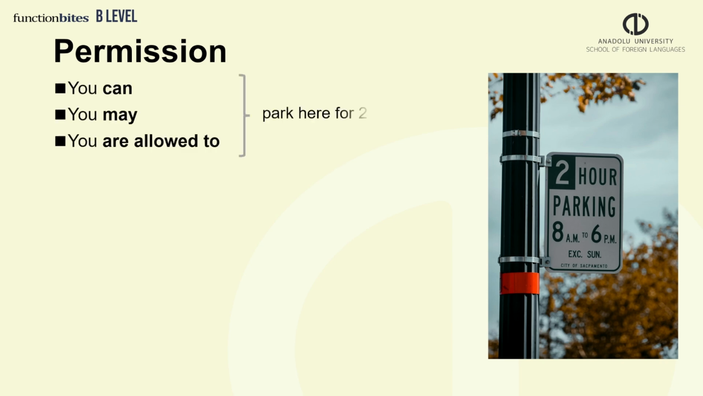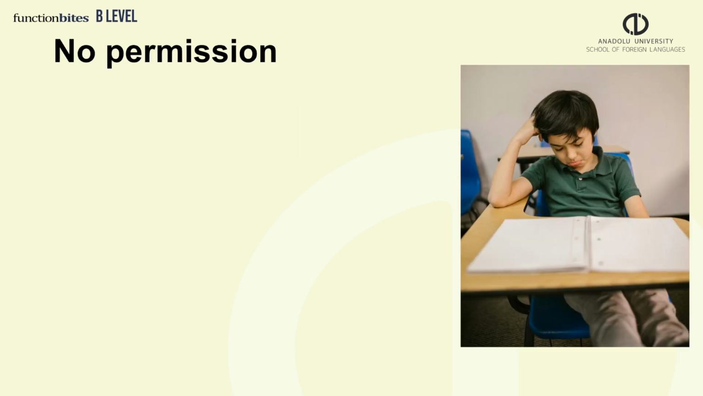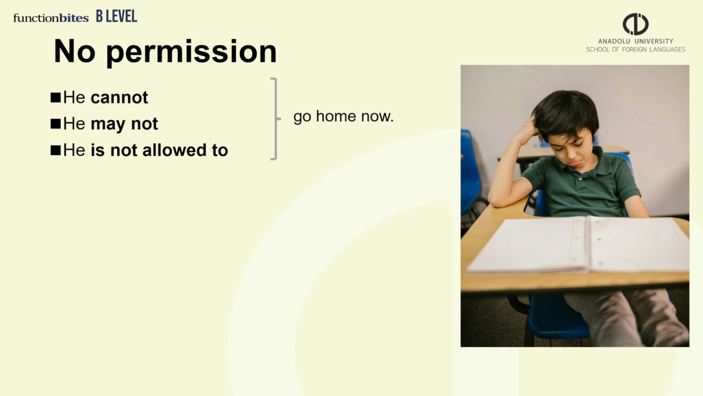Here are some examples explaining rules that let us do something, where we have permission. You can, you may, or you are allowed to park here for 2 hours. And now no permission. He cannot, he may not, he is not allowed to go home now.